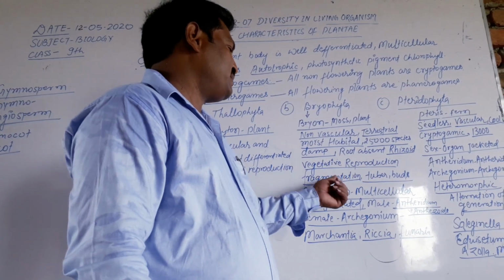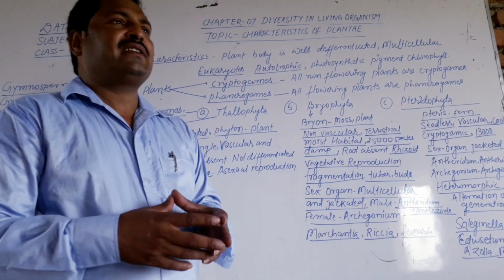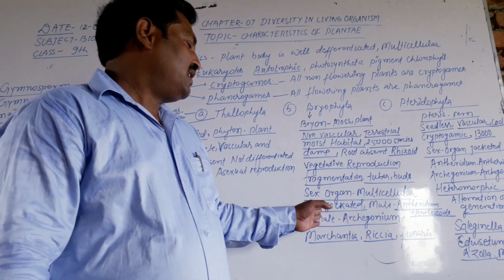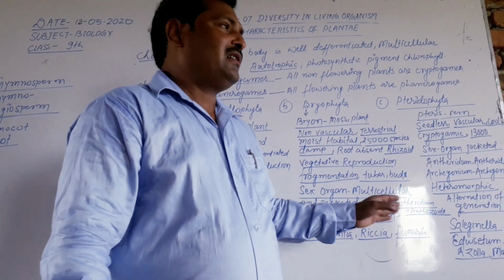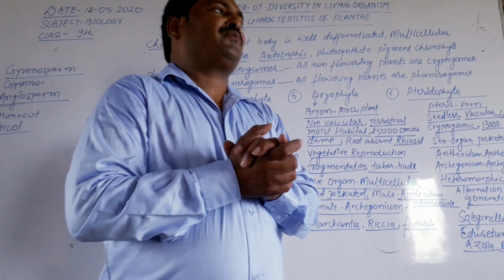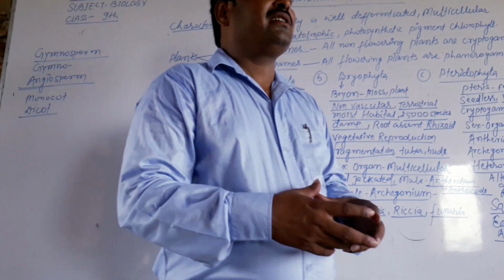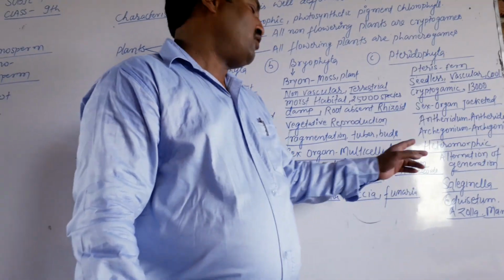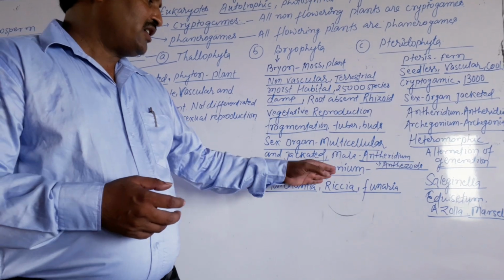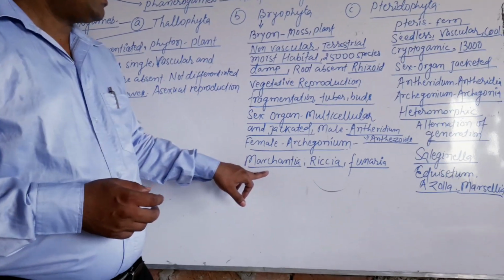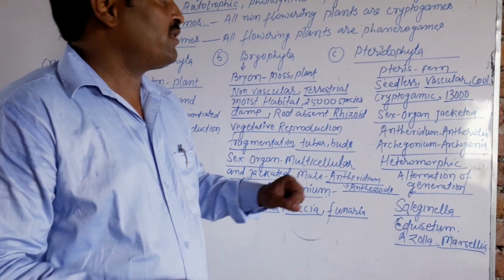Vegetative reproduction is by fragmentation, tubers and buds. The sex organ is multicellular as well as jacketed, meaning it is covered with one layer. From the reproduction point of view, the male gamete is found in the antheridium, where antherozoids are formed, and the female is formed in the archegonium. Examples are Marchantia, Riccia and Funaria.